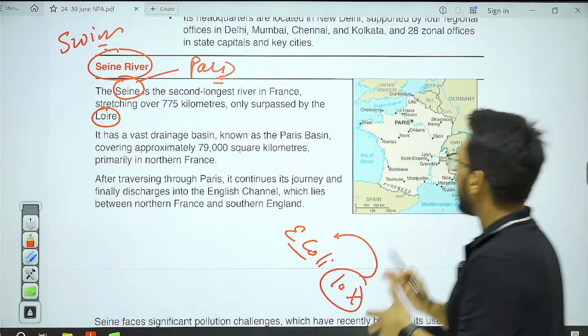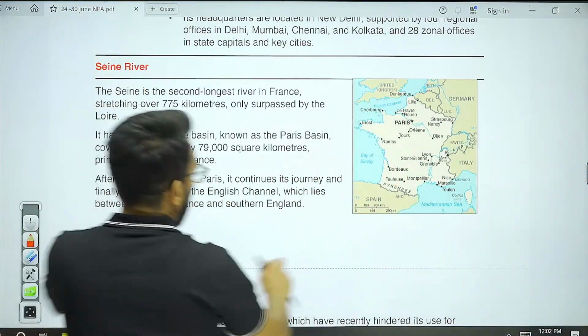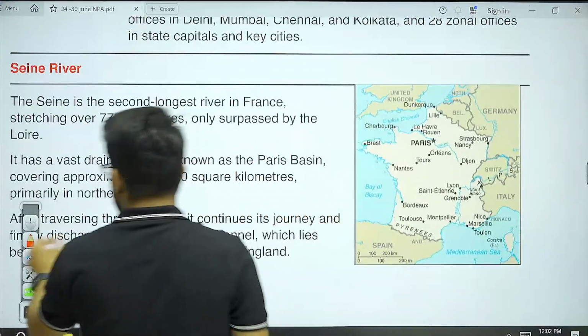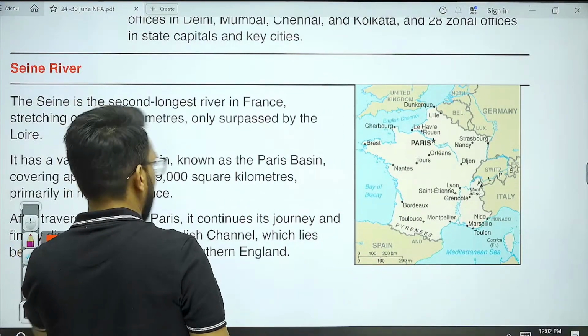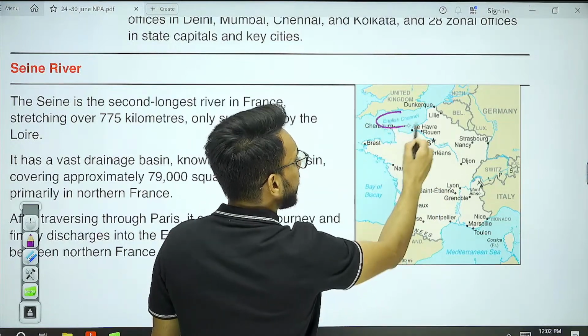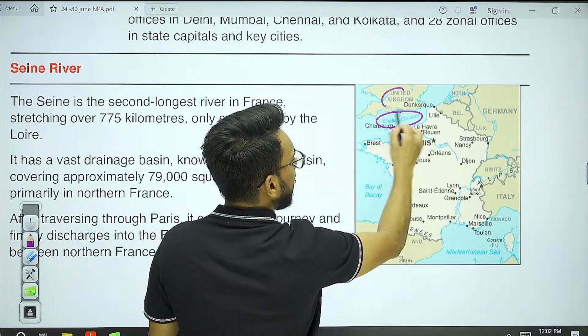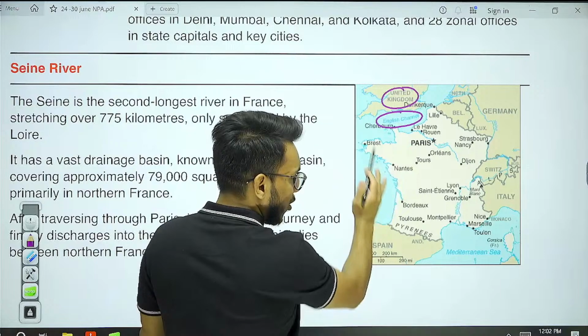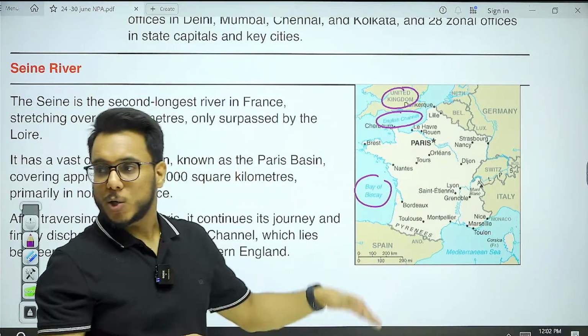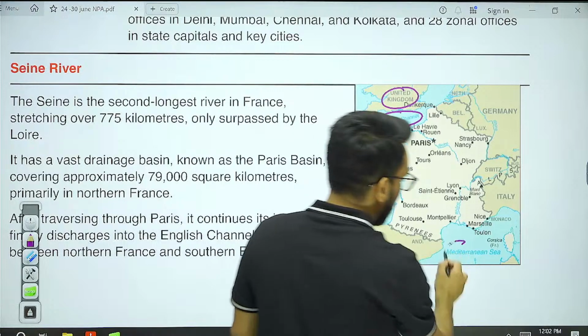Now, if you see here, we have the map of France. You need to understand the locations a little bit. In the north of France we have the English Channel, then further we have the United Kingdom. Towards the western side of France, there is the Bay of Biscay, and towards the southern side of France, there is the Mediterranean Sea.